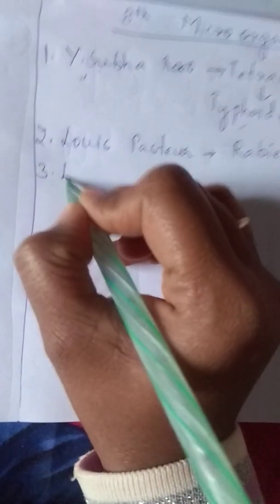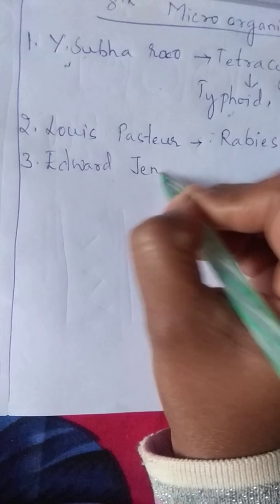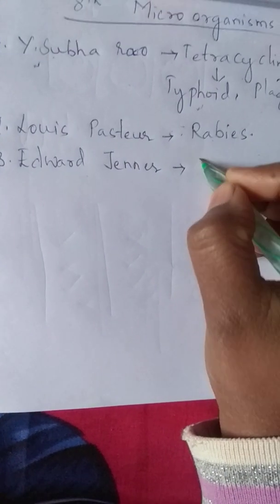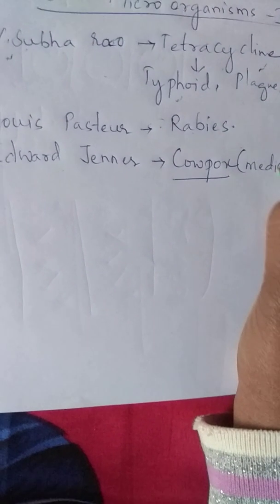And next, another scientist, Edward Jenner. Edward Jenner discovered a medicine for cowpox disease. So because of all these scientists, we have got medicines for many different diseases. And one definition, vaccine.